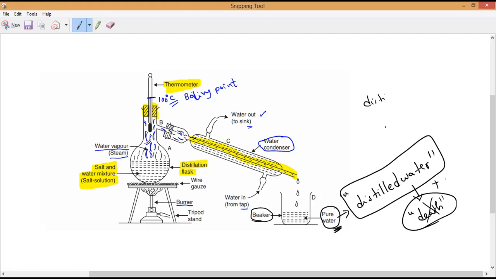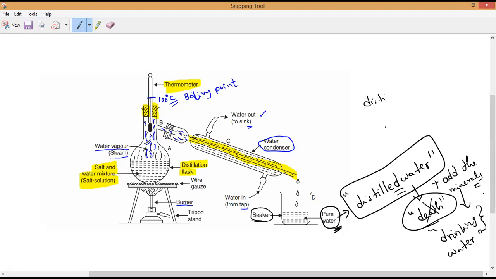To distilled water, we have to add the required minerals. Understand? Then distilled water turns into what water? Drinking water. So pure distilled water nobody is supposed to consume. After adding the minerals, we can consume it.